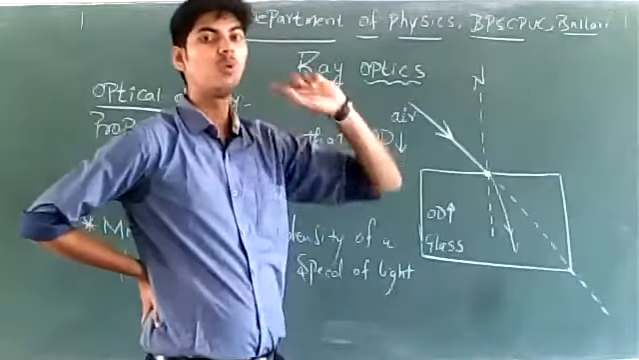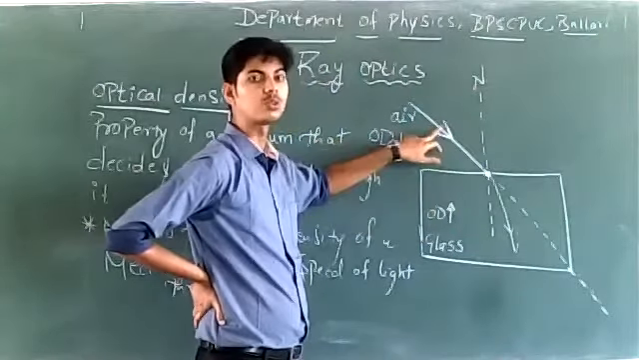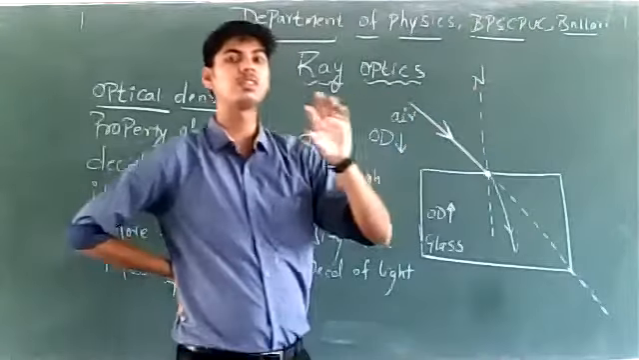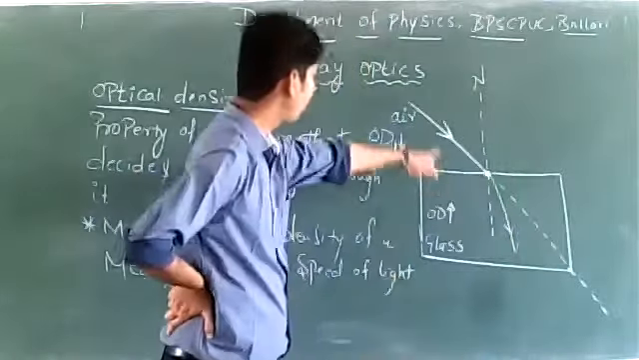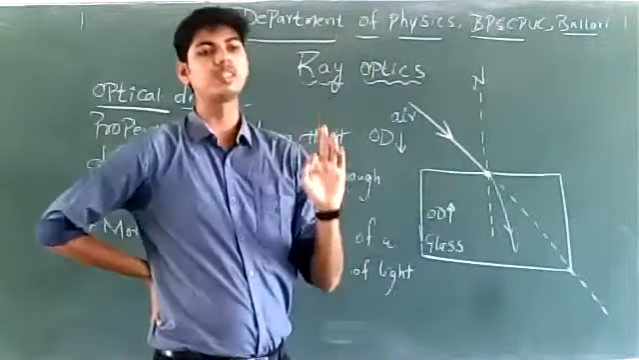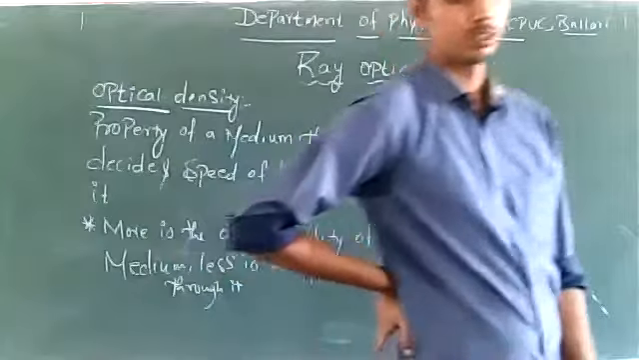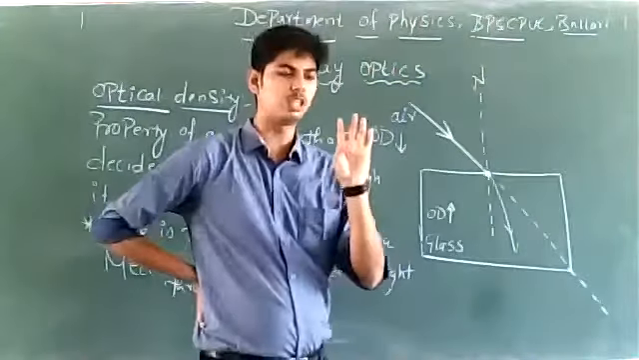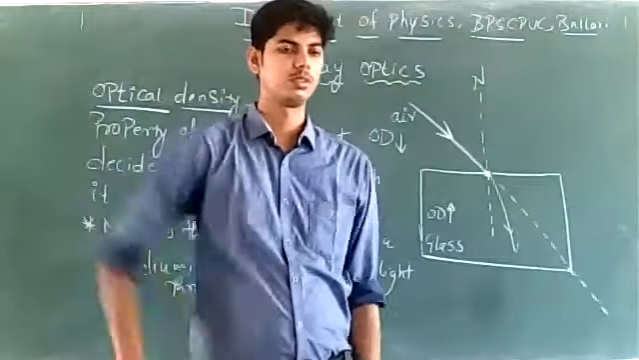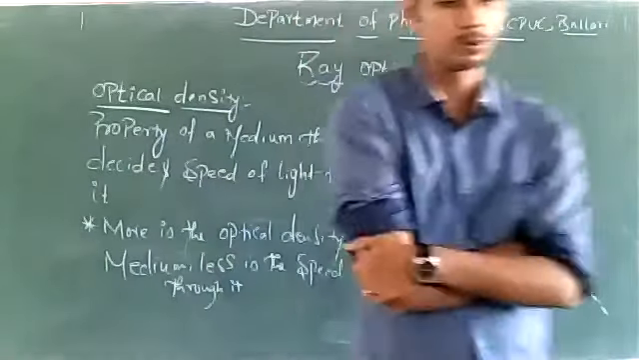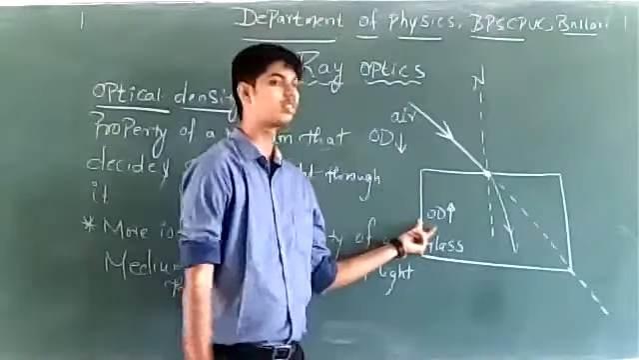Then can you tell me what happens to speed of light when it travels from air to glass? Whether the speed of light increases or decreases or remains the same. It changes, okay. Change means it can increase or decrease, so what should the change be? Very good. The speed of light has to decrease because of its optical density.